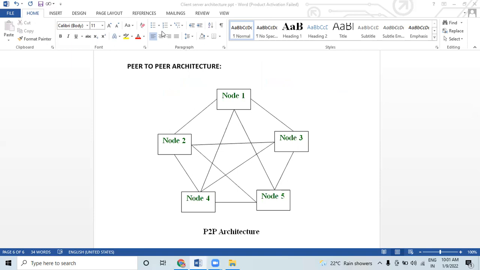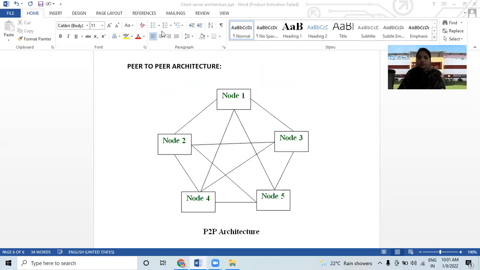So this is about peer-to-peer architecture. What is peer-to-peer architecture? After seeing cloud computing client-server architecture, let's move on to peer-to-peer architecture. Here you can see node 1, node 2, node 3, which you have studied in your networking also, like mesh topology, star topology. It is a form like a star, right? So P2P architecture, let's discuss it.